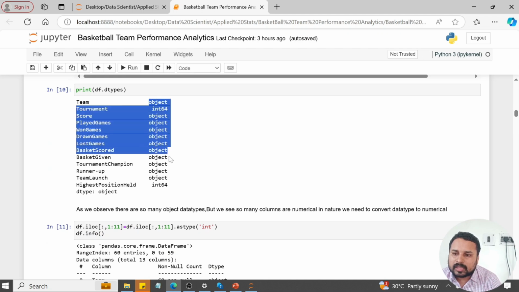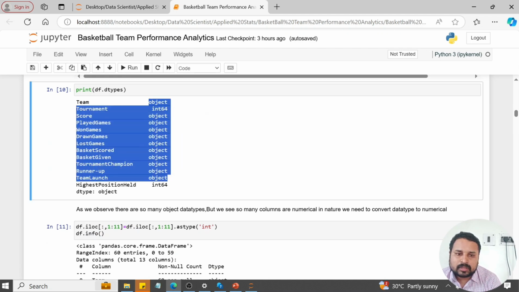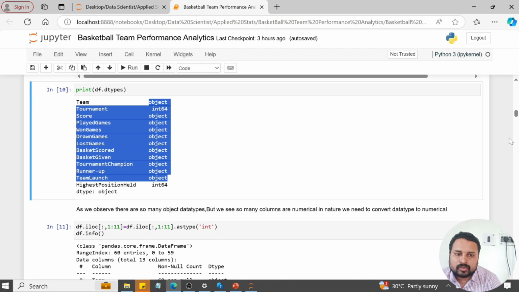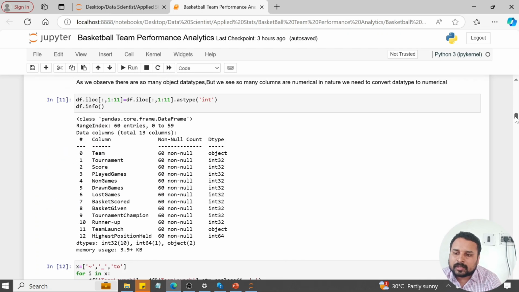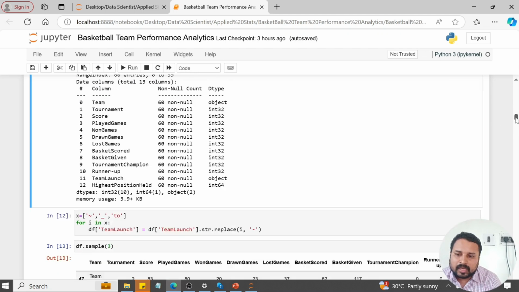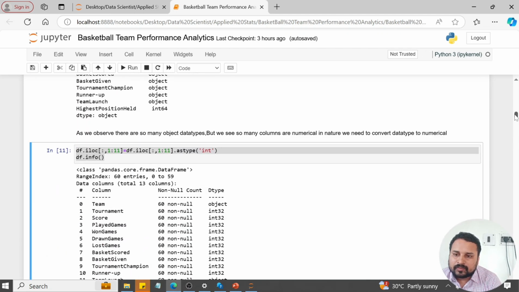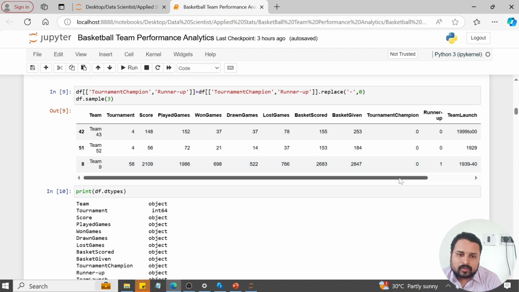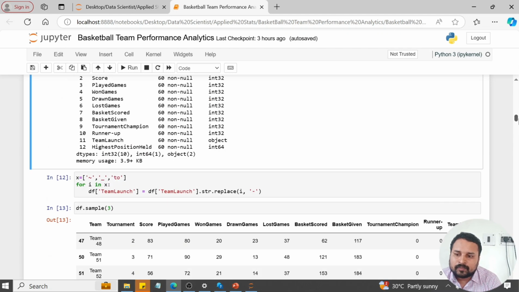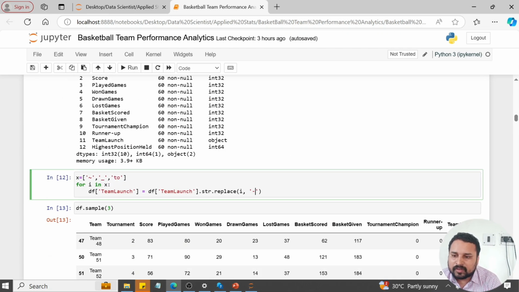These are the data types, object and so on. But if you look at the data set, most of the columns are numerical. So whatever the numerical columns are, I converted them into integer type using this step. After the conversion, if you look at the team launch column, there are different values like 1922 and hyphen dashes. Instead of all those, I'm removing them and converting them into the hyphen symbol only.